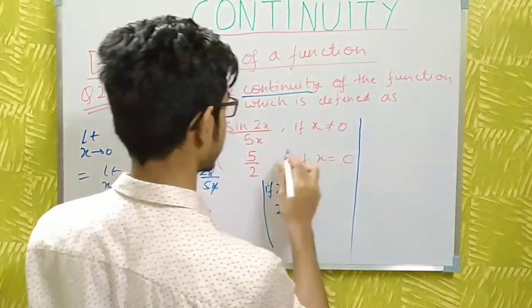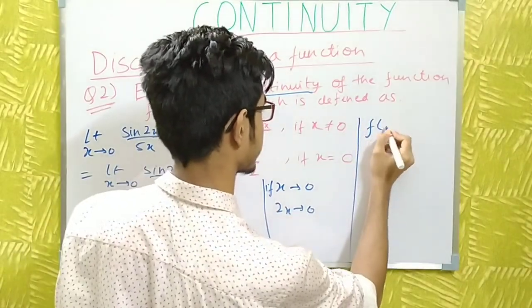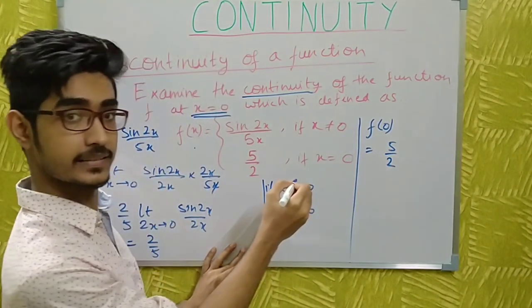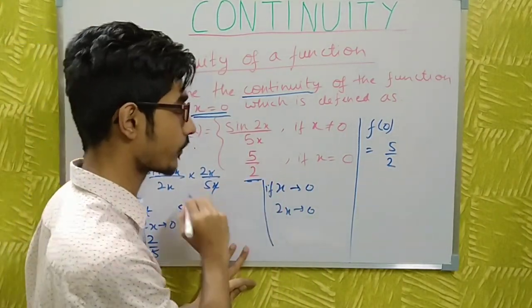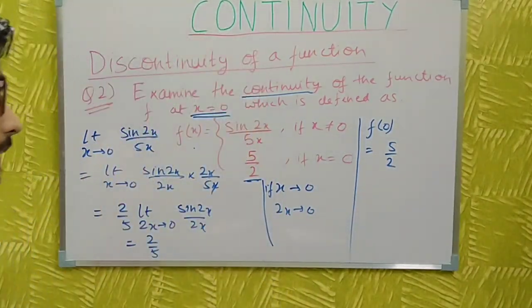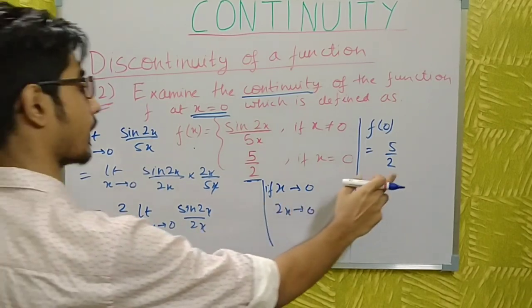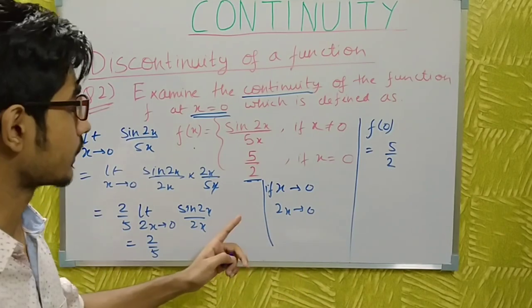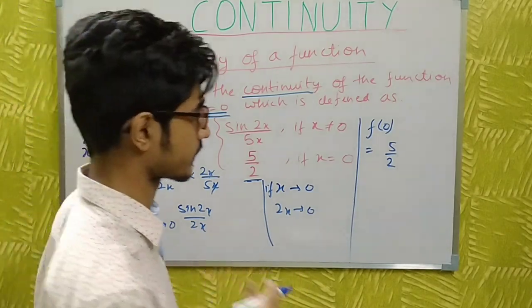And now let me find the functional value f(0), which is equal to 5/2 from here, as x is equal to 0. So I can see from here that 2/5 is not equal to 5/2. That is, the limiting value is not equal to the functional value. So the function is a discontinuous function.